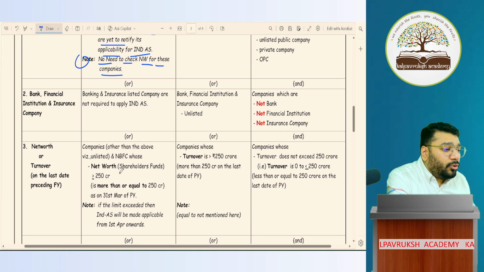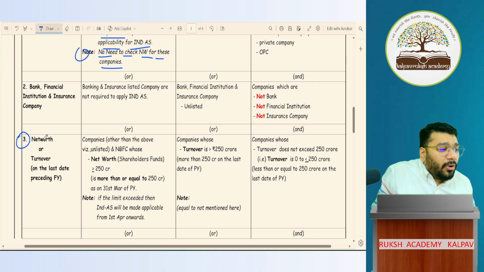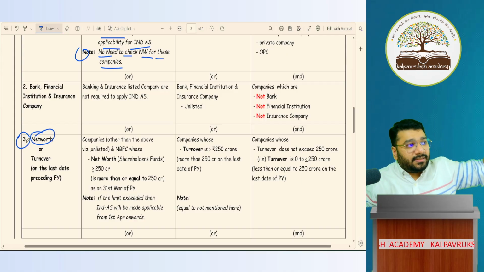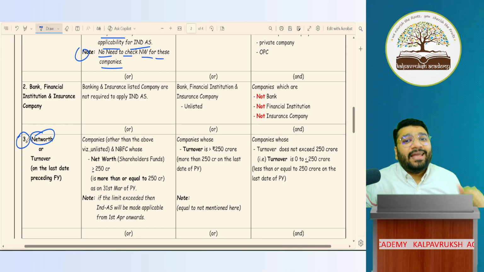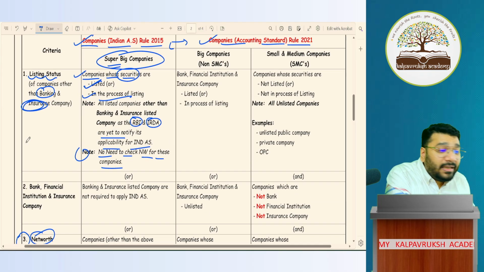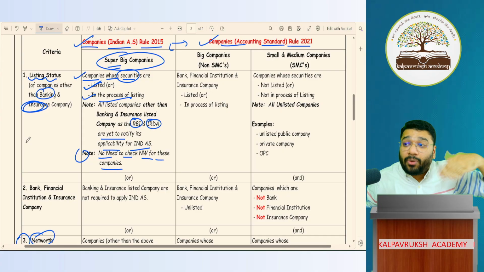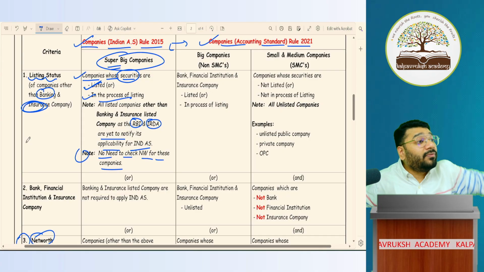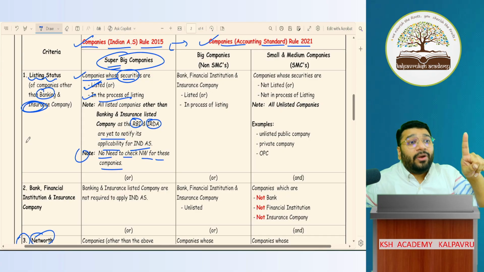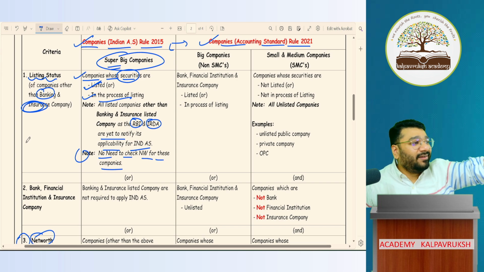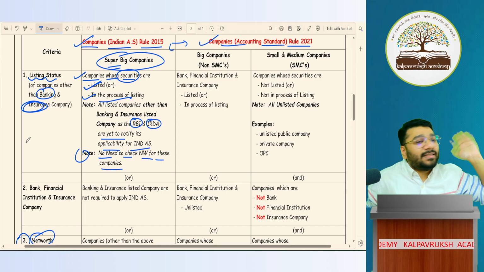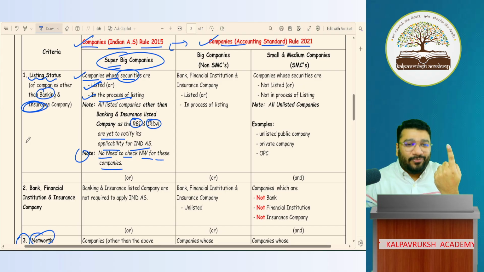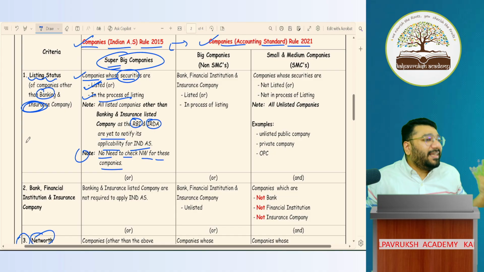To come to point number 3, they will talk about if your net worth is beyond this amount, you have to apply Ind AS. For listed companies, or those companies which are in the process of listing, no need to check net worth. Even if your net worth is 1 rupee, since they are listed, they have to follow Ind AS. That's a different story. Net worth of a listed company cannot be 1 rupee, but I'm just telling you emotionally.